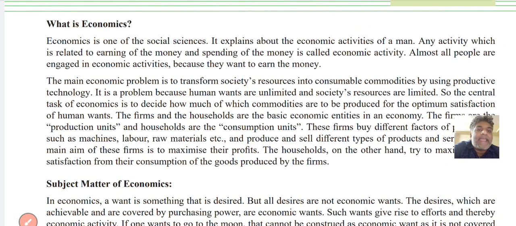So what is economics? Economics is a social science. It explains about the economic activities.